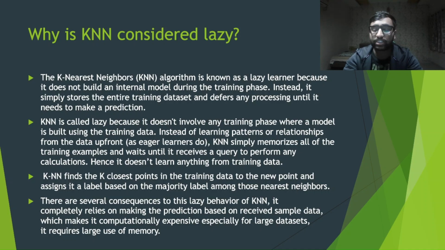So it finds the k closest neighbors to the given point, and based on the labels assigned to those nearest neighbors, it finds the label to which the majority of the closest neighbors belong, and this label is used as the label for the new point. We'll understand more about this in the next slide, which focuses upon the working of KNN.